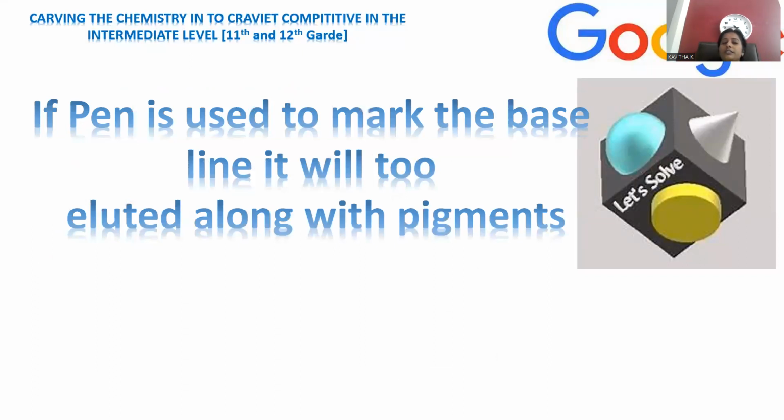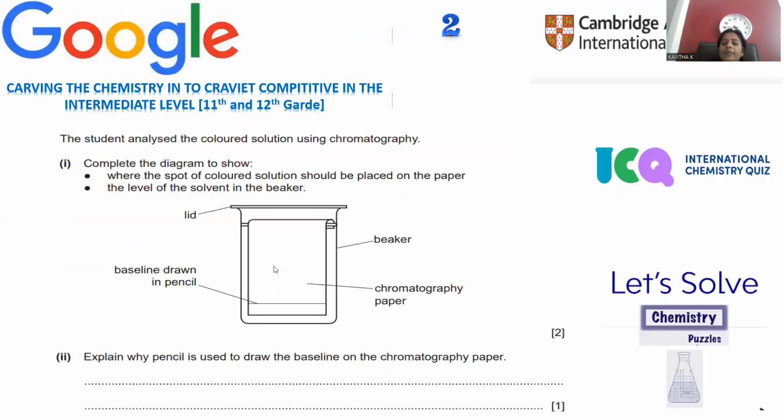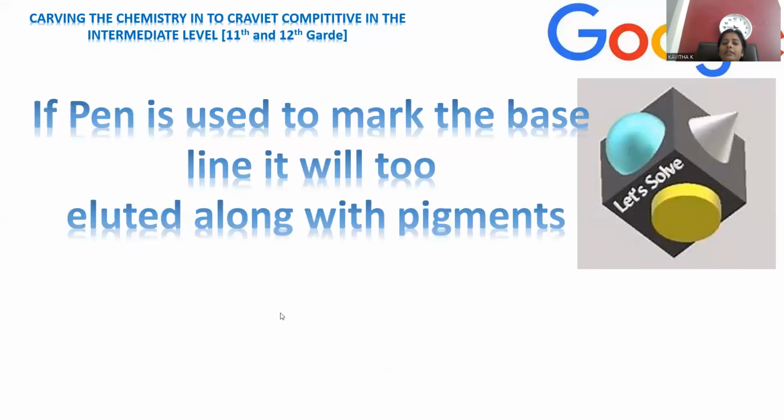Now, the question is, why can't we use a pen rather than a pencil? We always need to use a pencil to draw the baseline, because whenever a pen mark is placed there, you are placing a pen mark as a baseline. Pen ink is made up of what? Pigment only, that is, colored pigment.